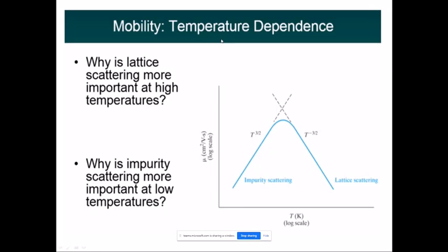Mobility. So here we are seeing a graph of mobility with temperature dependency. Means what? Here we are plotting the temperature on the x-axis and the mobility on the y-axis, and we are plotting a graph comprising both impurity scattering and lattice scattering. So what is happening is, as the temperature is increased, the mobility of the charge carriers will increase.